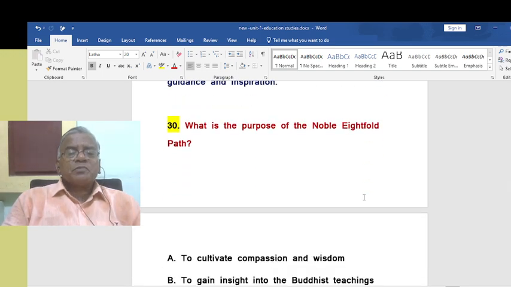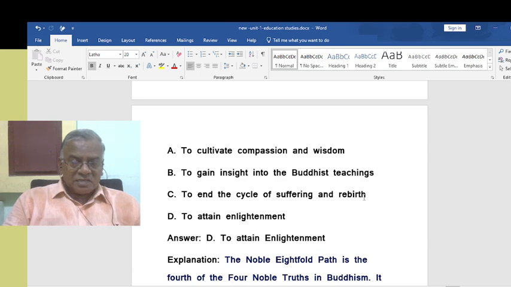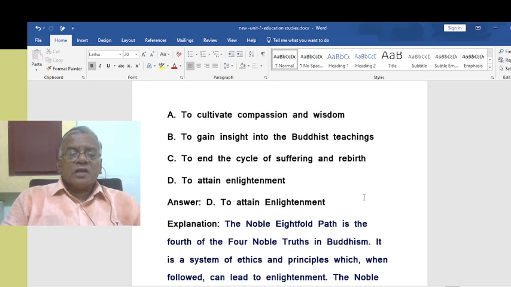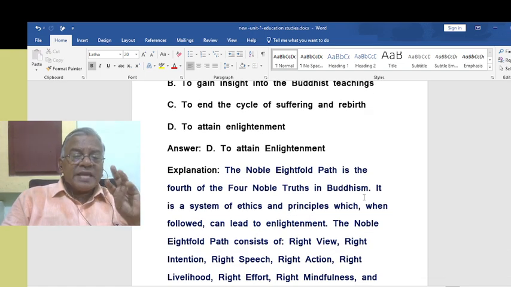What is the purpose of the Noble Eightfold Path? And we already saw that. I think the question is repeated. To attain enlightenment. The Noble Eightfold Path is the fourth of the four noble truths in Buddhism. It is a system of ethics and principles which, when followed, can lead to enlightenment.